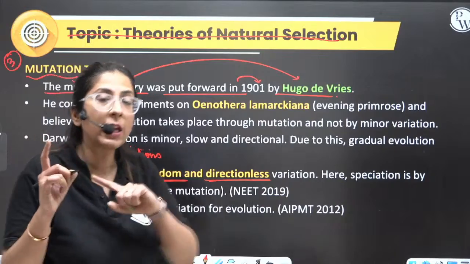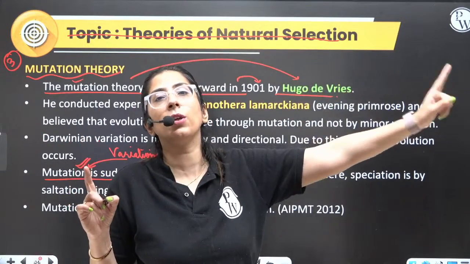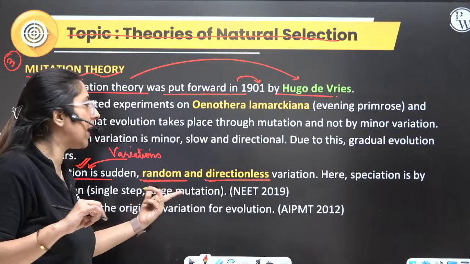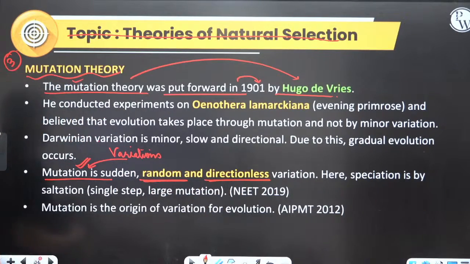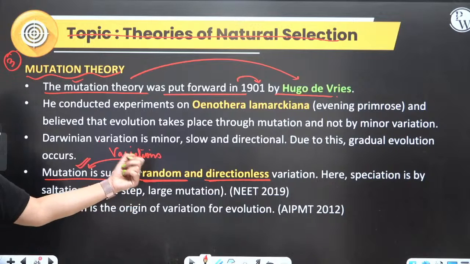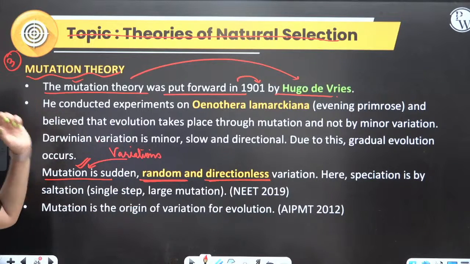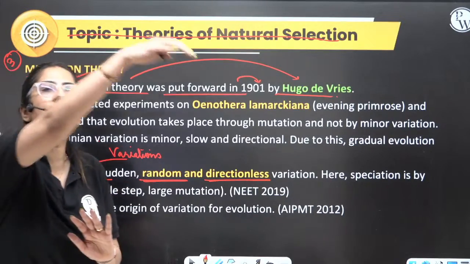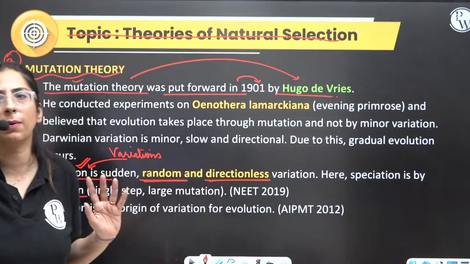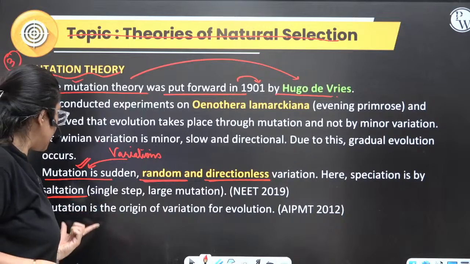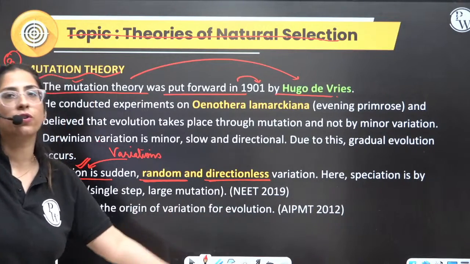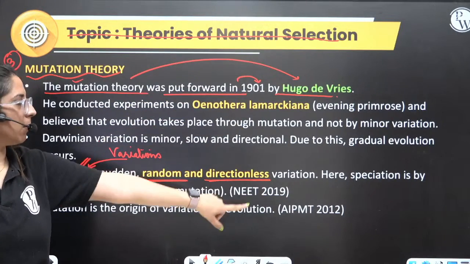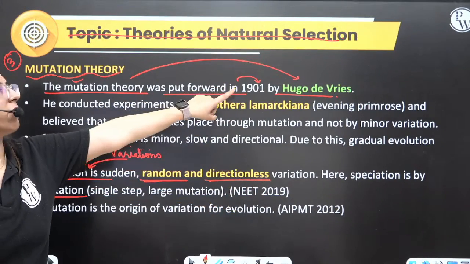Now listen very carefully. The variation Darwin talked about was directional and showed slow changes. But here, random and directionless changes were causing sudden, fast changes, as per Hugo de Vries. Here speciation is a saltation. Saltation means single step large mutation. He said mutation is the origin of variation for evolution. This was asked in All India PMT 2012.